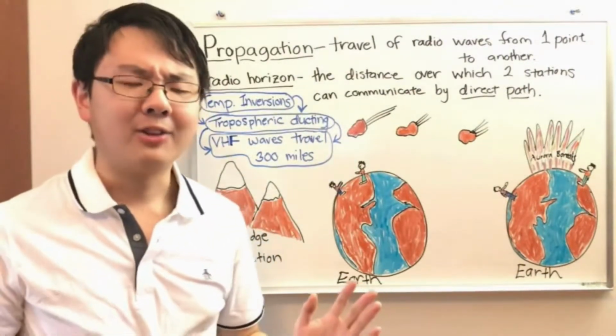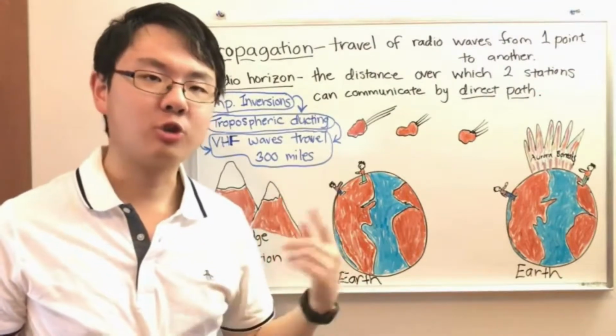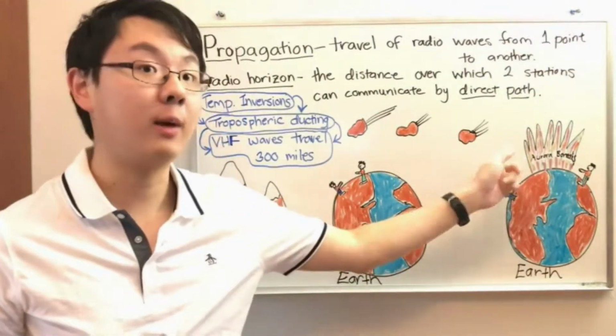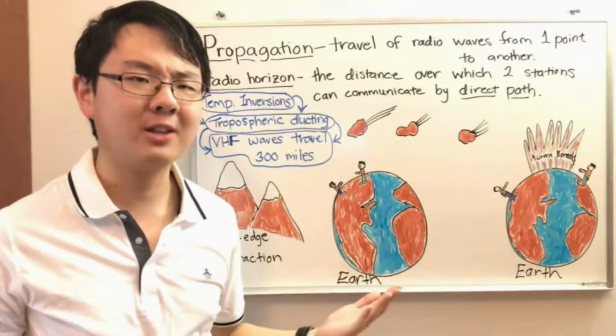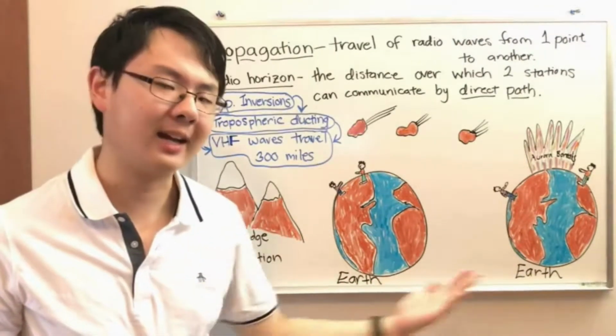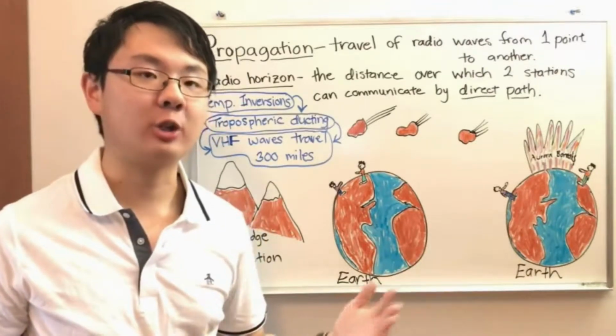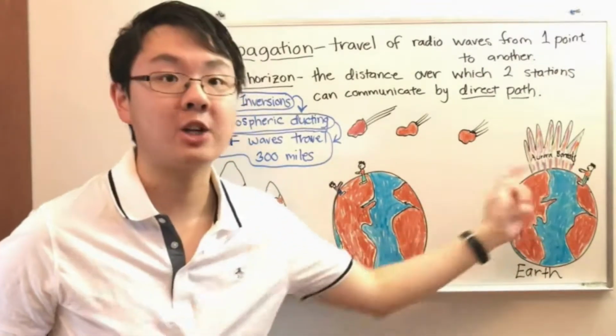So wait a minute, something might be confusing here. If that's true and radio waves are limited by the curve of the Earth so they can't get very far around the Earth, then how can we talk to people in other countries with ham radio like I told you about? Did I lie to you? Well, no. Not all radio signals actually travel by line of sight in a straight direction this way.